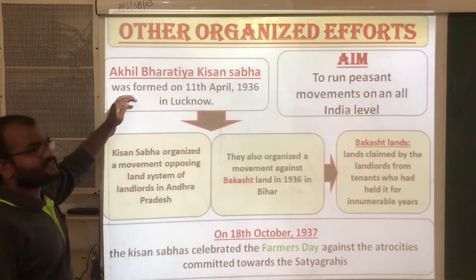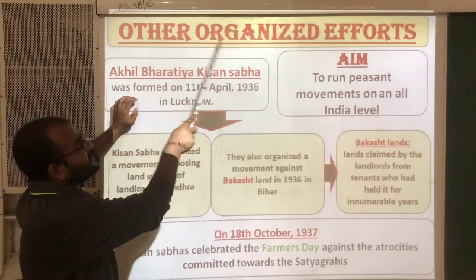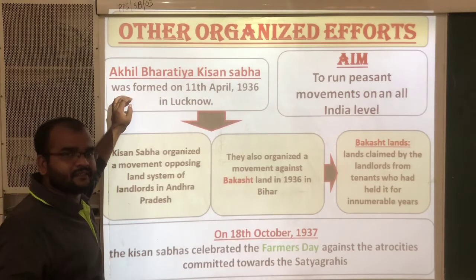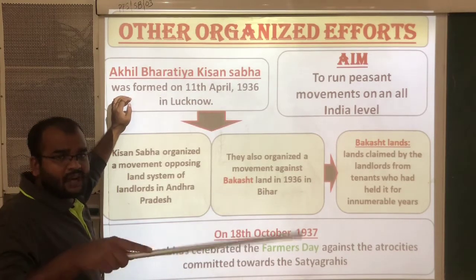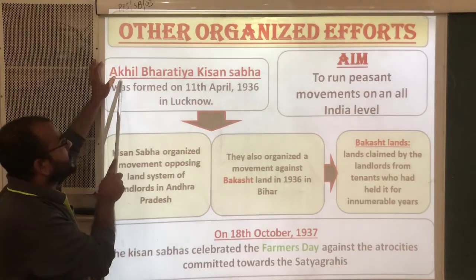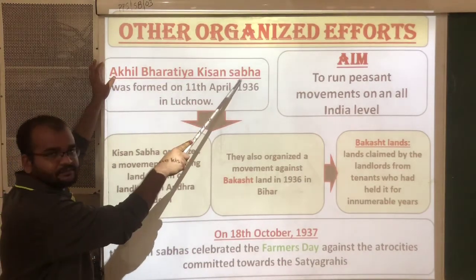Now let us see some other organized efforts, in different areas, of how the farmers organized in different movements like that. Especially here, Akhil Bharatiya Kisan Sabha.